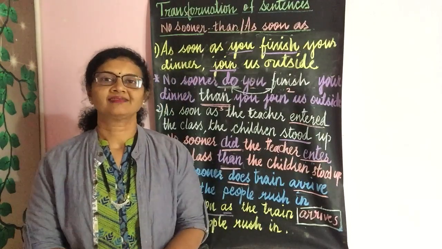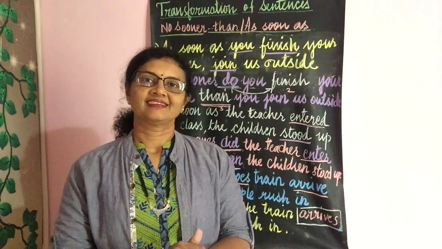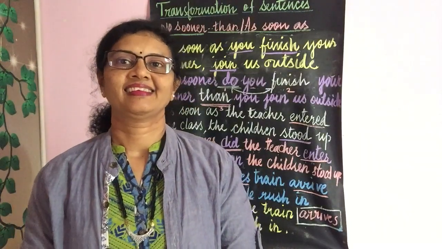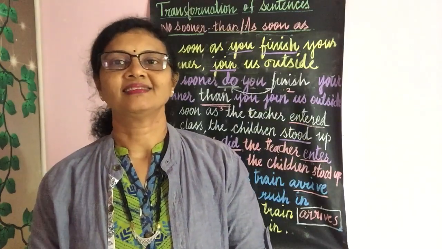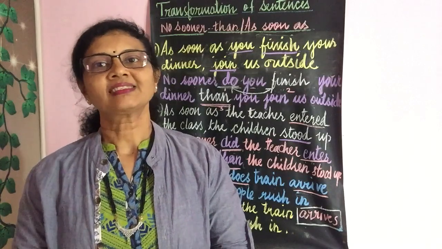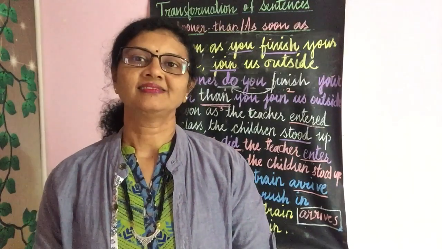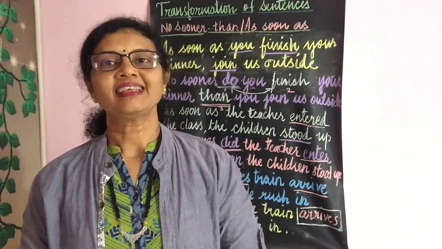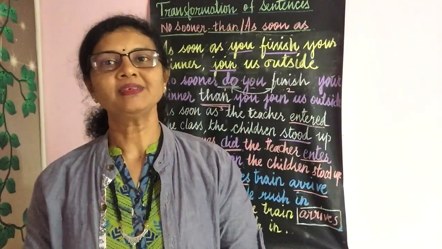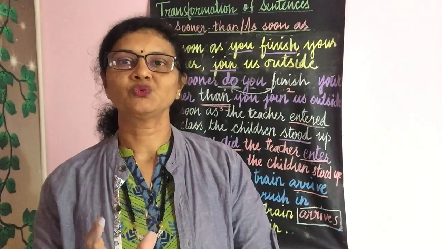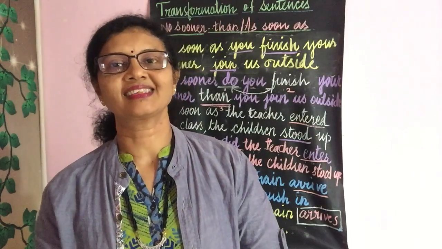Let us recap it. If the given sentence is in the present tense, you have to write the answer in the present tense only. The first thing you have to do is identify the tense of the verb. Otherwise your answer will be wrong. If the verb is in the present tense, it can be split up as do and the main verb or does and the main verb.